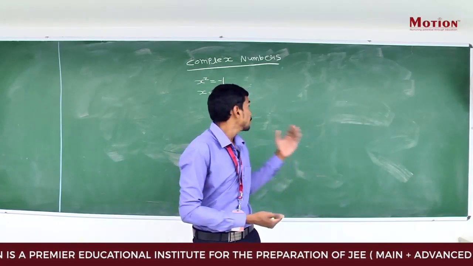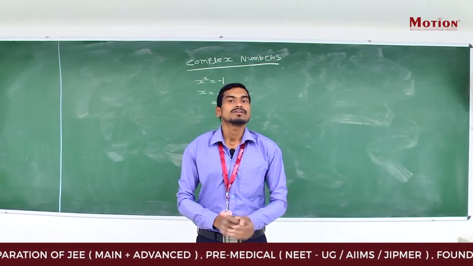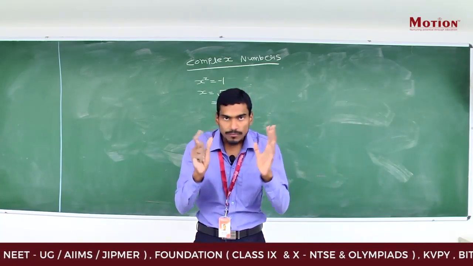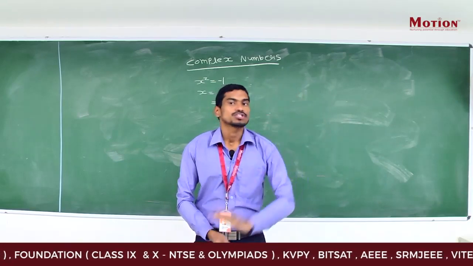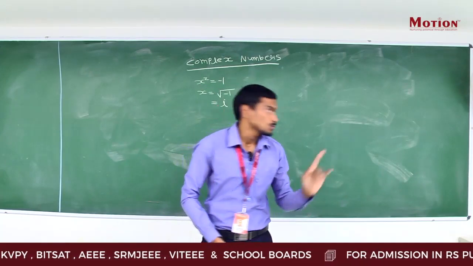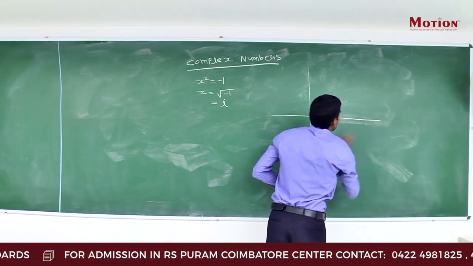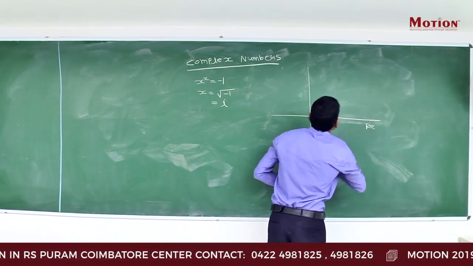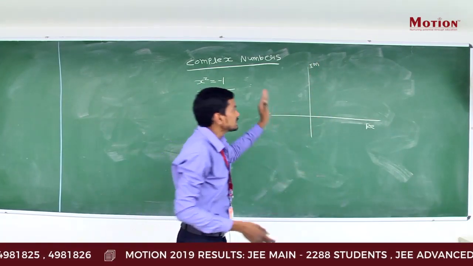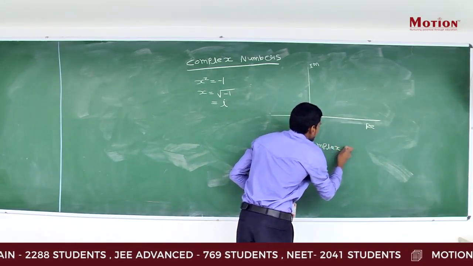Okay, but how to represent complex numbers? For representing a complex number, you can't represent it on a single number line. Now you need two dimensions. In one dimension you will be writing one, and in the other dimension you will be writing the other one. So see, I am drawing a diagram here, and this one I am calling the real axis and this one the imaginary axis. Two axes are there, and this system is the complex plane.